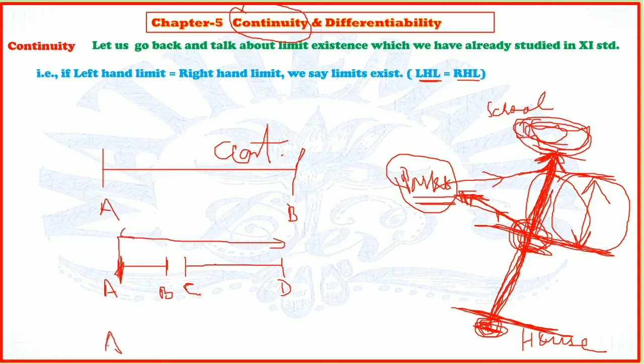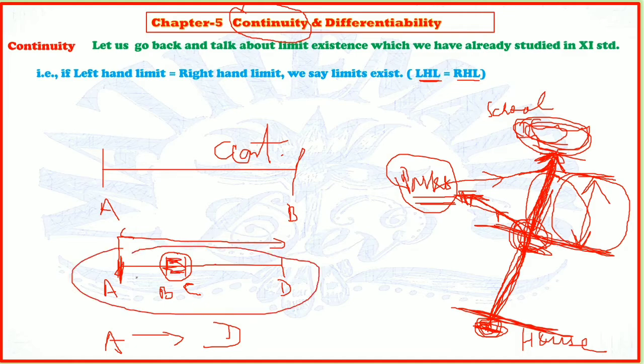Now for this particular journey A to D, there is a gap at B and C. So this journey is not called a continuous journey, as we have a huge gap over here. So this line for the points A, B, C, D, this function is discontinuous. But for the function A to B, since there is no gap, this is a continuous function.